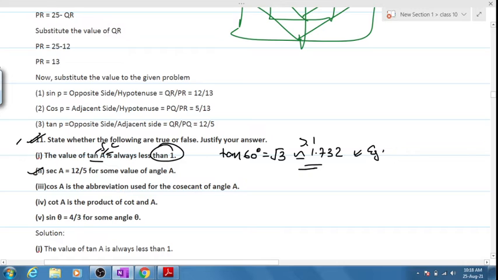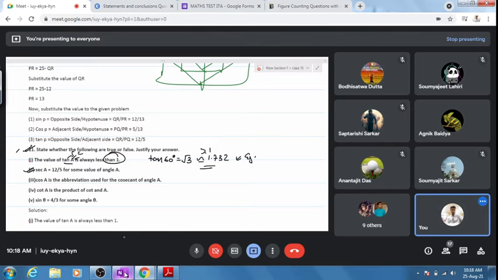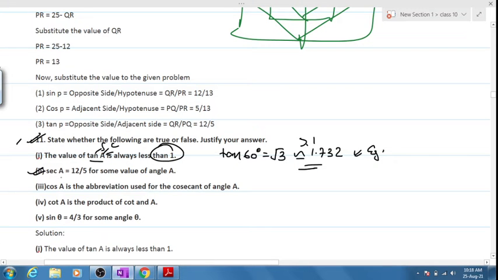Now, question number 2. Sec A is equal to 12 by 5 for some value for angle A. Can it be correct? How many say it's correct? If you're having a problem, you can convert it into cos. Can cos A ever be like this? How many say yes?